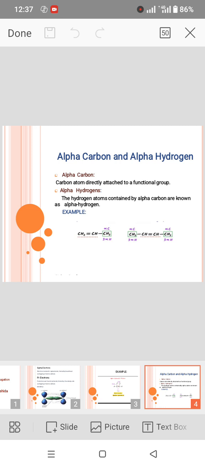In the second example, I have again an alkene molecule, with the double bond as a functional group, and there are 2 alpha carbons attached to the functional group containing carbon atoms, and in total I have 6 alpha hydrogens in this molecule.